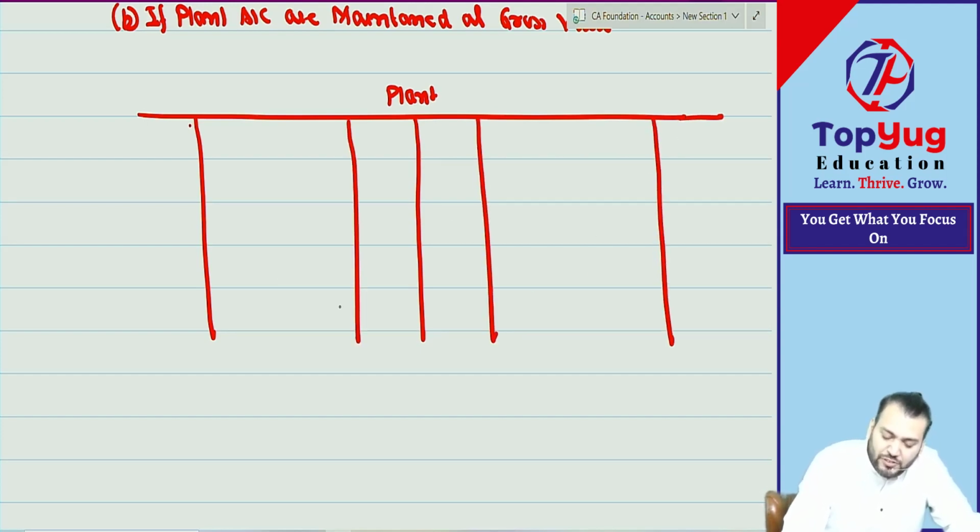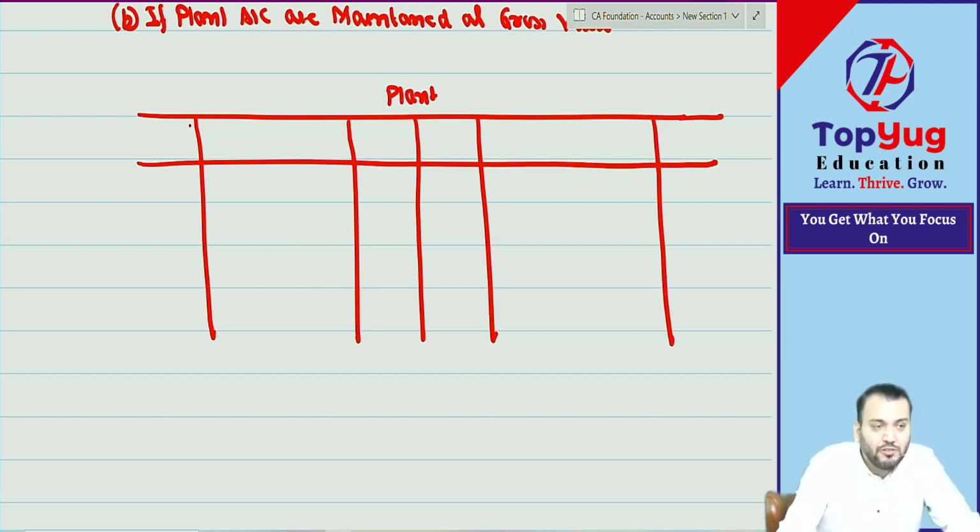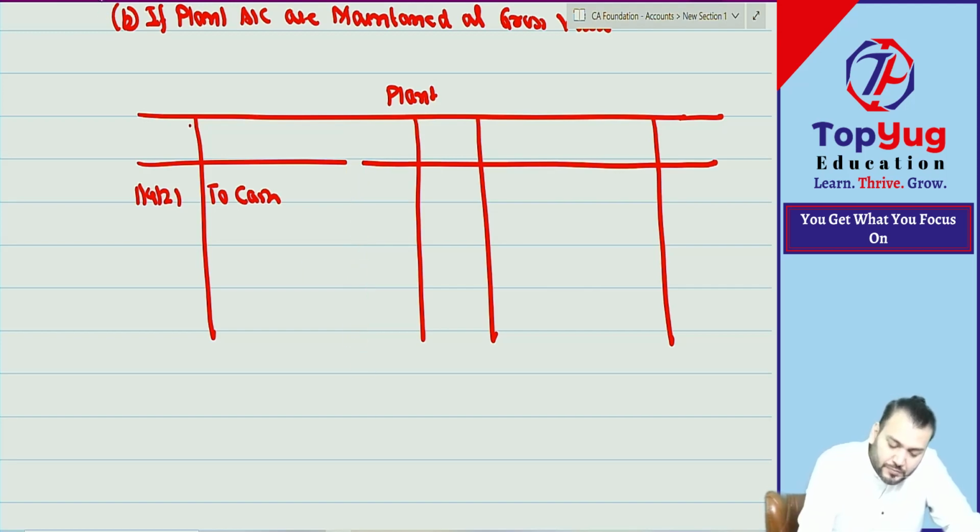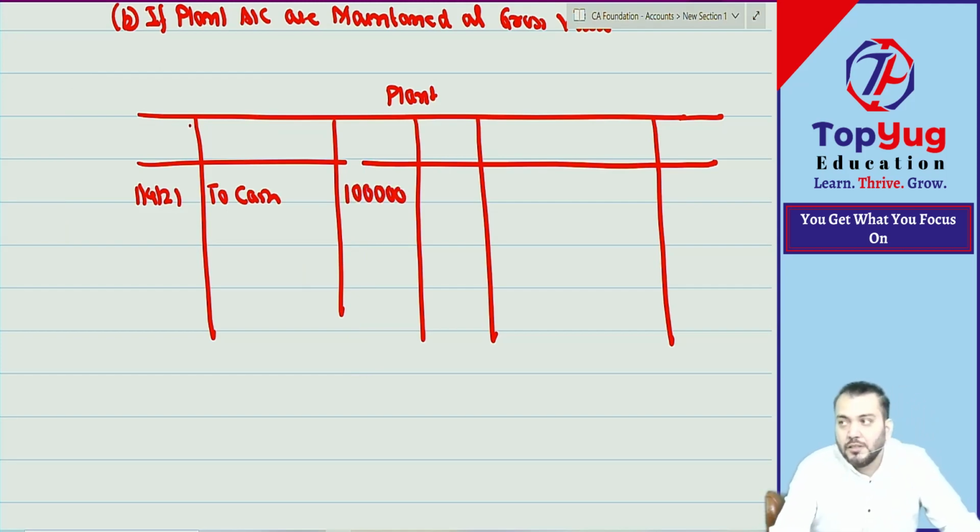Are you comfortable now? Without journal entry I am doing posting. With a plant account we purchase on 1/4/2021. We'll say plant account debit to cash. Correct. And what is the cost price? 1 lakh. Then we'll charge depreciation. So depreciation amount remains the same. Now in this case what will be the journal entry for depreciation? Depreciation account debit to accumulated depreciation or provision for depreciation. Both names are used interchangeably.